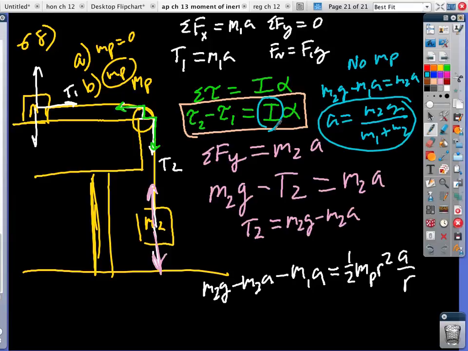Now with a mass, it's not that much worse. I just have to include this 1/2 MP R squared term over here, and then I just have to solve for A, and we'll be good. Finished that problem. Okay, so that means